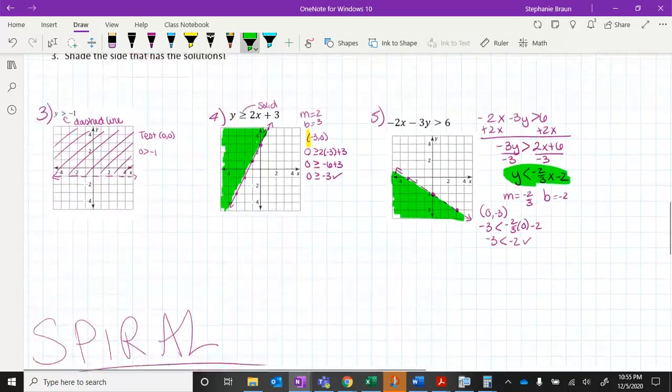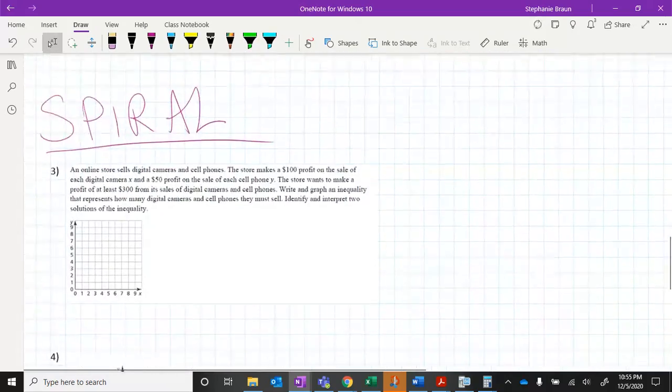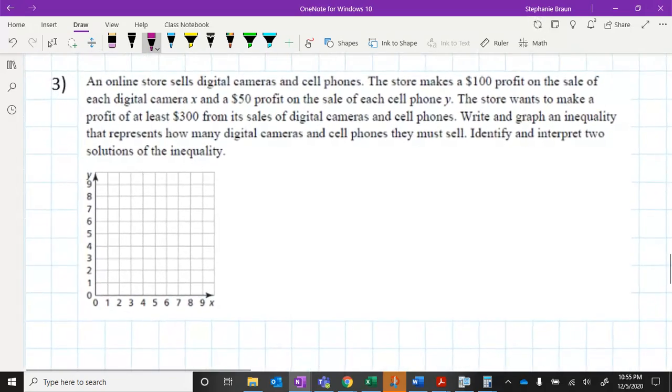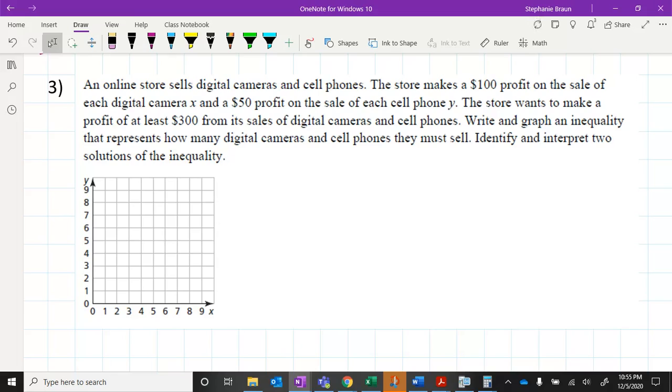All right, so that's everything in your toolkit. Now let's go back to your spiral for some practice for those word problems. Just like we've been doing recently, you don't need to write down every single bit, so we're just going to read the problem. An online store sells digital cameras and cell phones. The store makes $100 profit on the sale of each digital camera, x, okay, it's already defined our variables, and a $50 profit on the sale of each cell phone, y. The store wants to make a profit of at least $300.